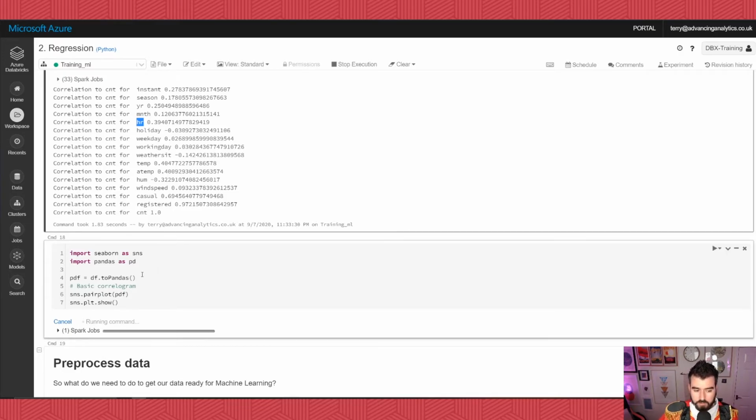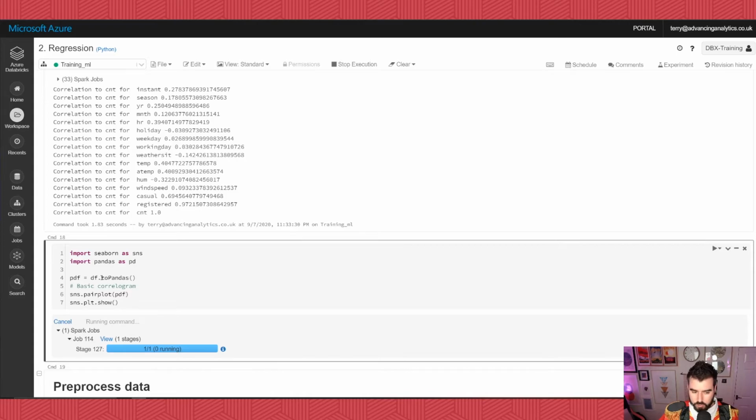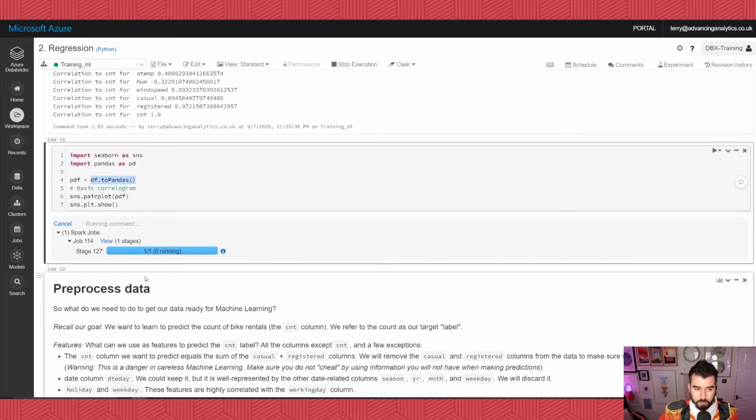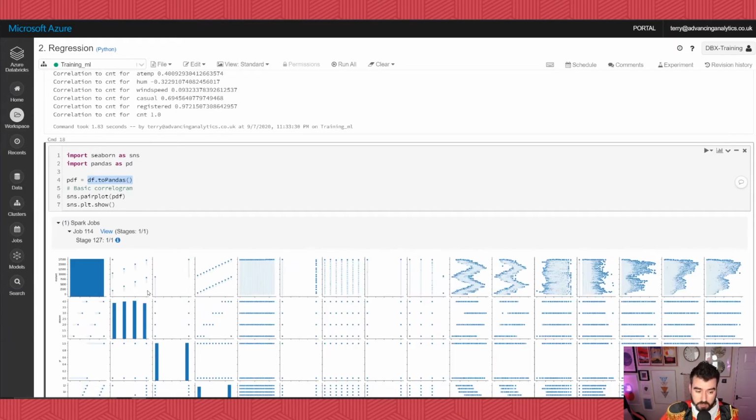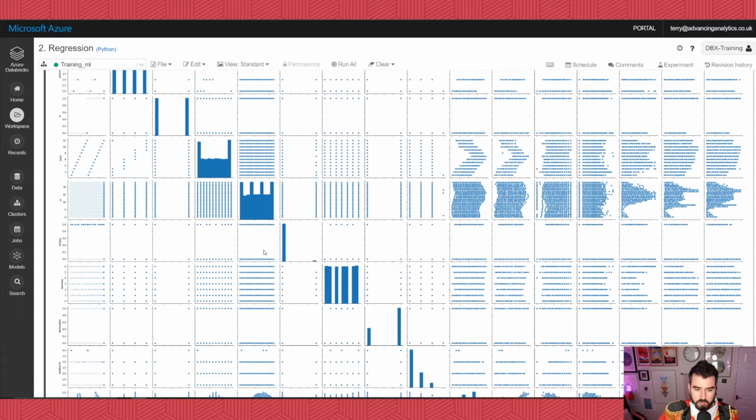And the other thing you have to bear in mind as well is that although we've got a single Spark job here, all that Spark job is doing is this translation from a Spark data frame into a Pandas data frame. The rest of the work is entirely being done on the driver node, which is quite a lot of work for just one machine to do. Okay. And that completes, and we get left with this visualization, okay?